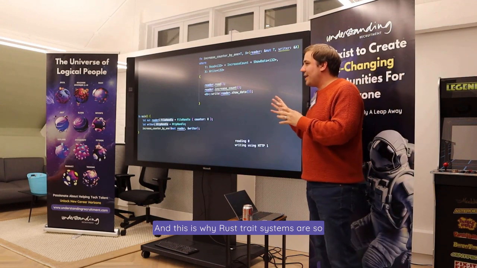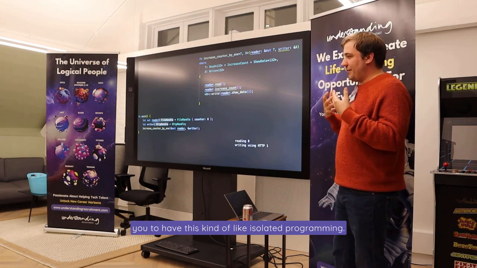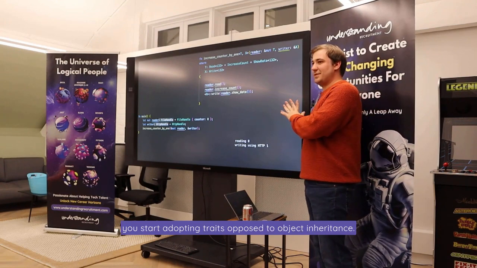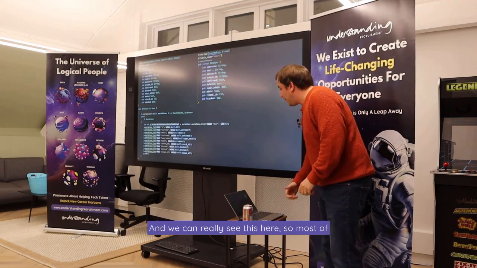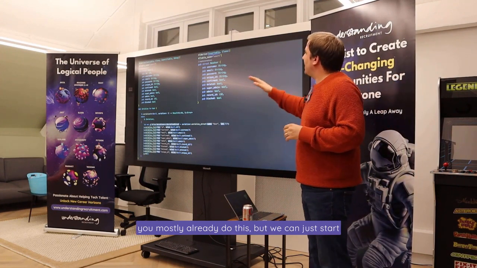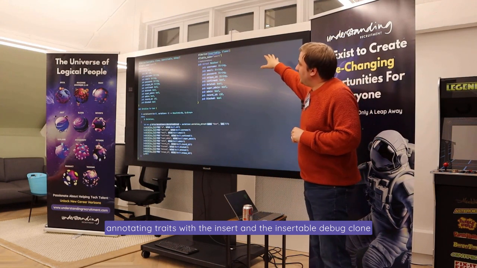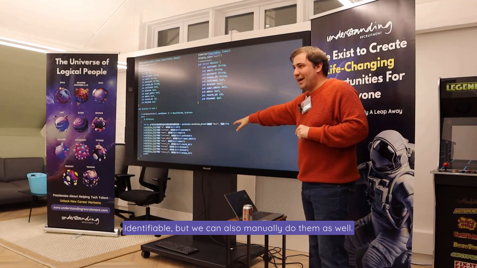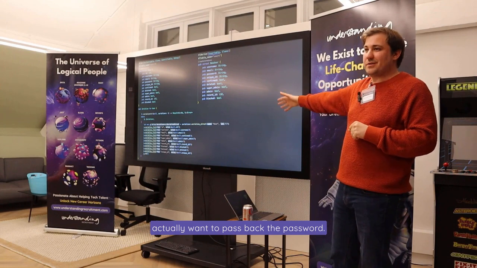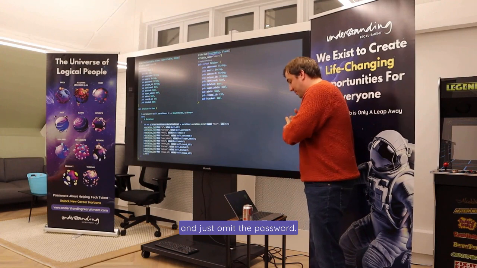And this is why Rust's trait system is so good and so powerful, because it kind of forces you to have this kind of isolated programming. So you actually end up getting more flexibility when you start adopting traits as opposed to object inheritance. And we can really see this here. Most of you most probably already do this, but we can just start annotating traits, with Insertable, Debug, Clone, Identifiable, but we can also manually do them as well. So in this user one, we don't actually want to pass back the password, so we implement the Serialize trait and just omit the password.